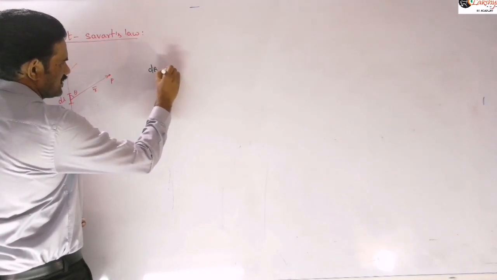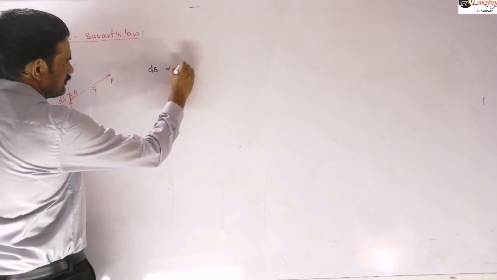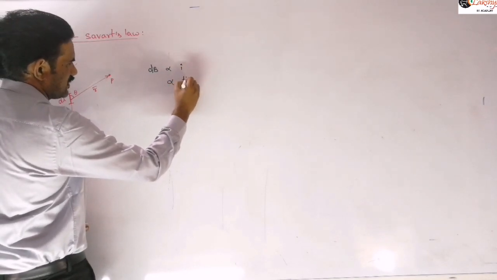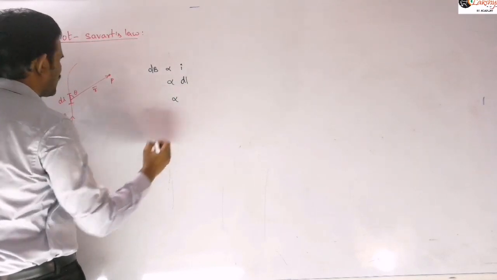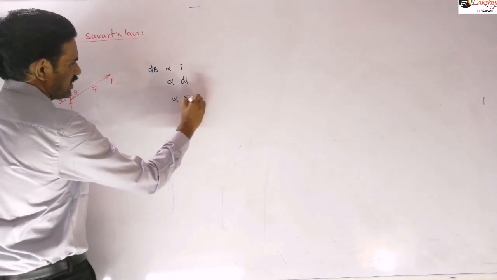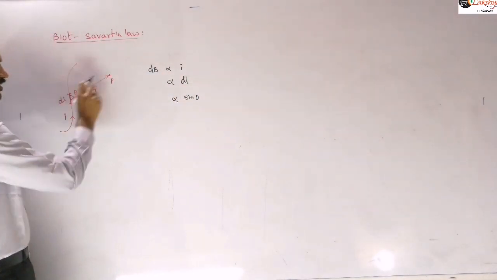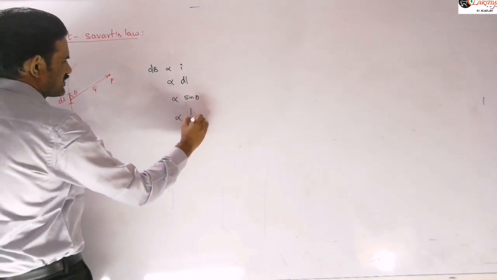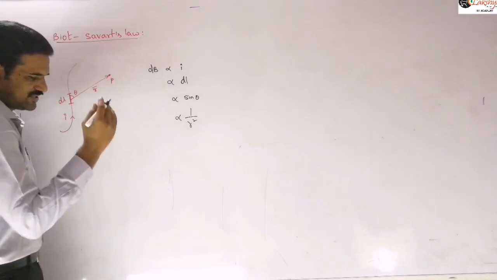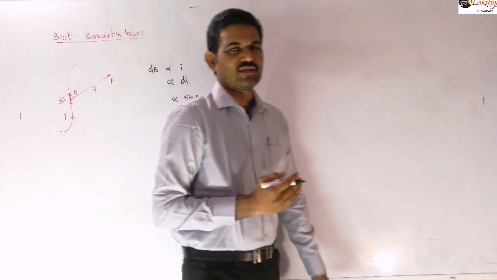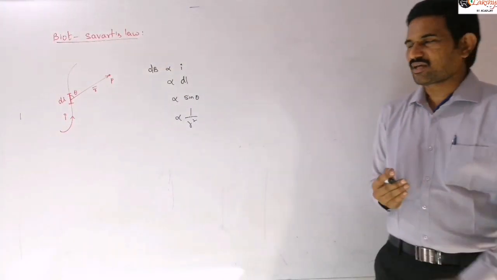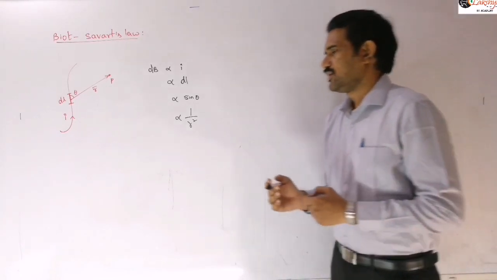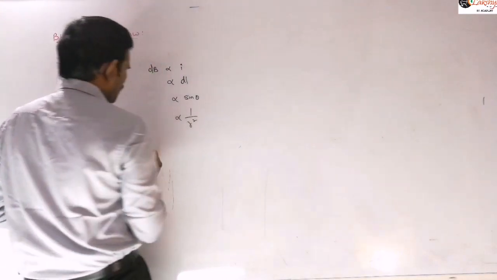dB is directly proportional to I, directly proportional to dl, the length of the element, directly proportional to sine of the angle between dl bar and r bar, and inversely proportional to r squared. These are the factors affecting the magnetic field produced at any point P due to that small element, and you can combine them and write this as